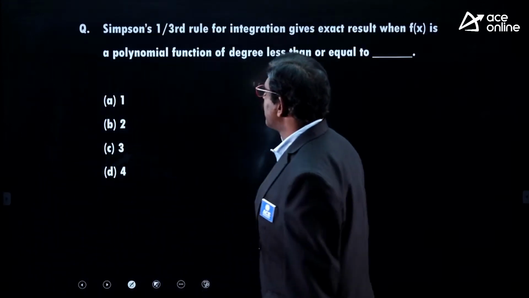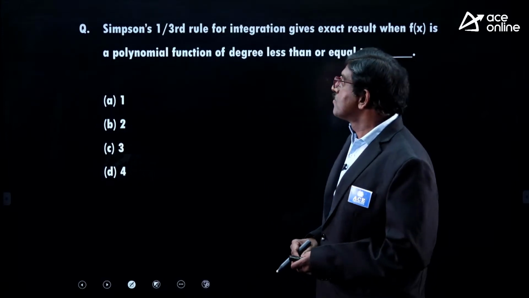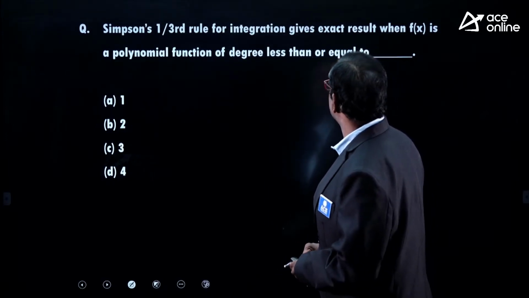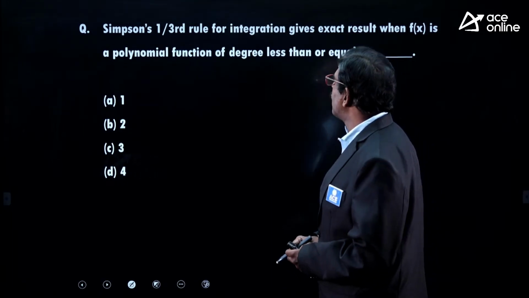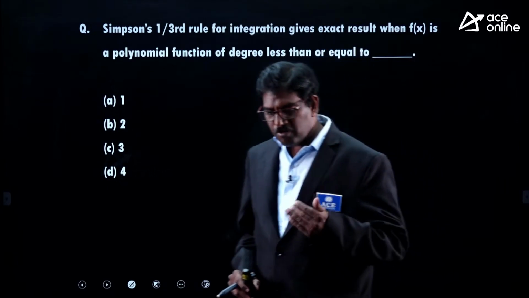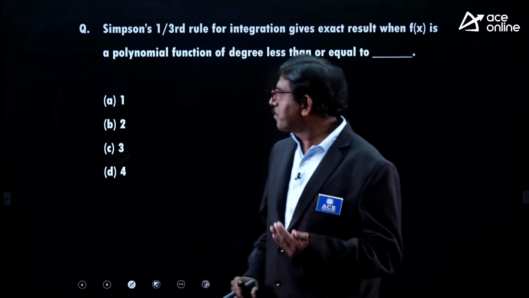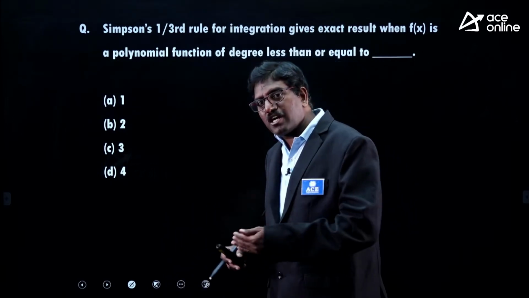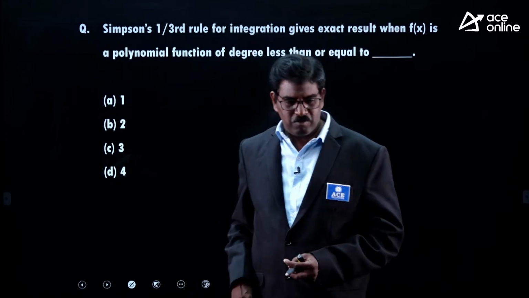Next, coming to this, it is integration related. Simpson's one-third rule for integration gives the exact result when f(x) is a polynomial of degree less than or equal to what. See, if you follow formula based preparation, if you prepare the concepts based on formulas, this problem is not possible to solve.